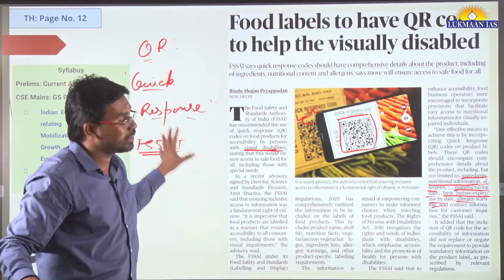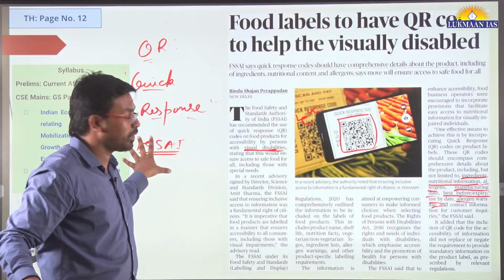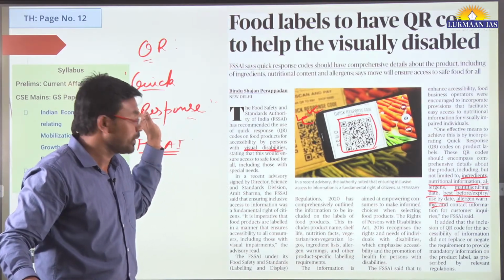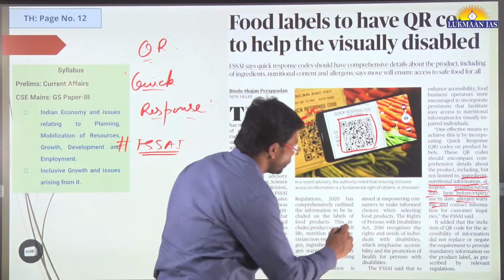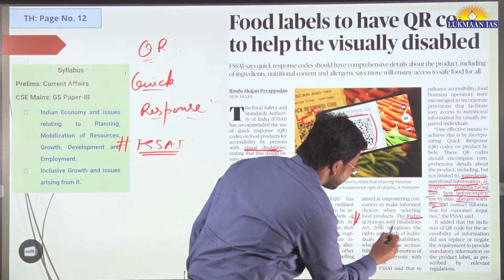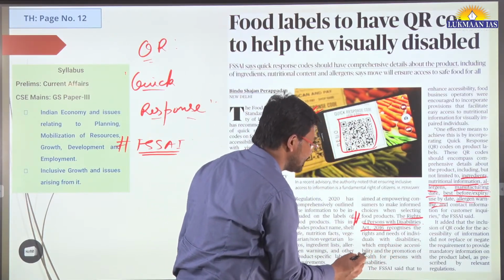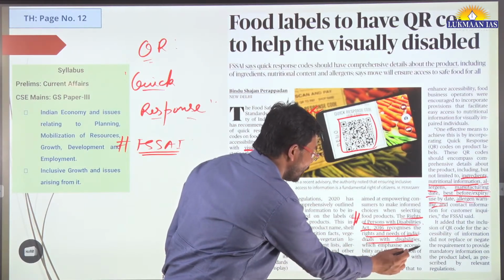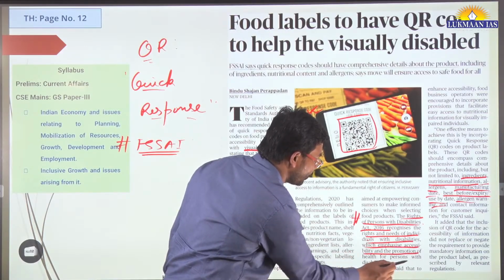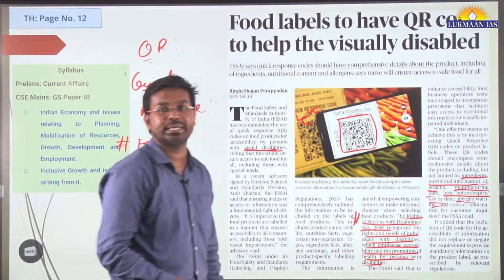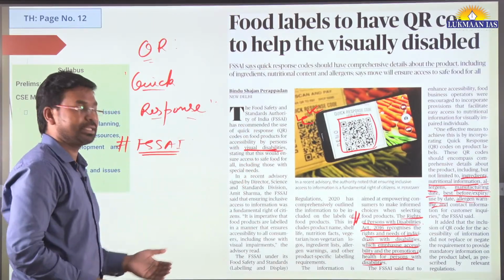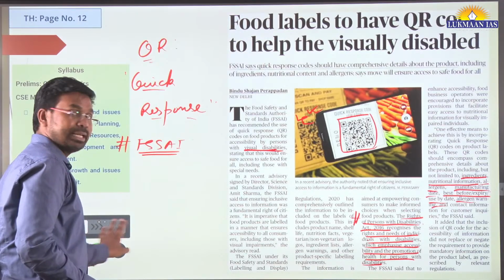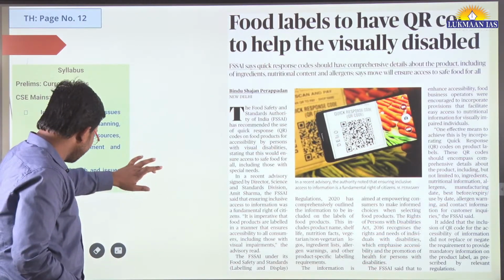So this particular initiative of the FSSAI, the Food Safety and Standards Authority of India, is going to be in line with the Rights of Persons with Disabilities Act 2016, which recognizes the rights and needs of individuals with disabilities, and emphasizes accessibility and promotion of health for persons with disabilities. So this is to benefit these people. That's the thing.